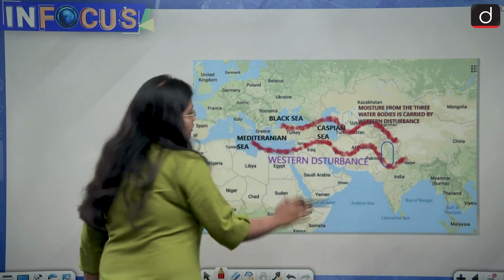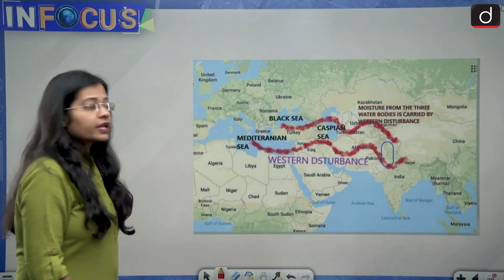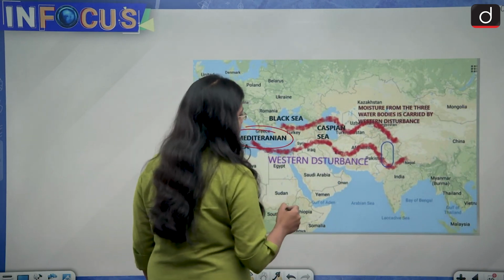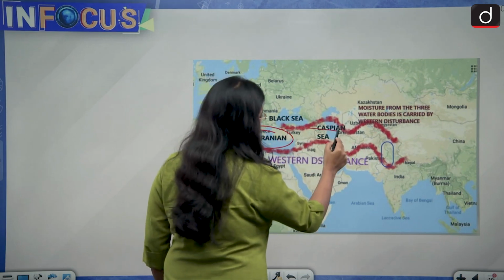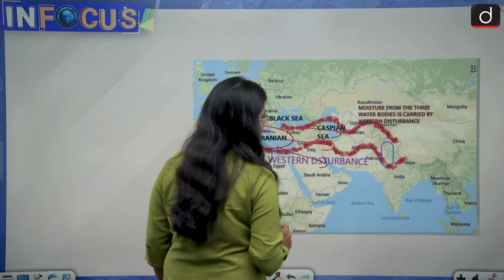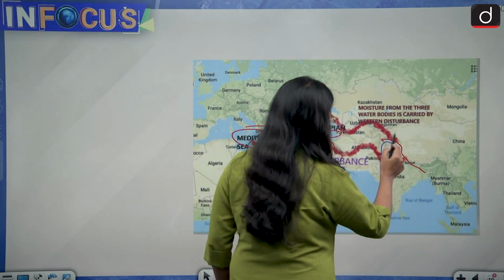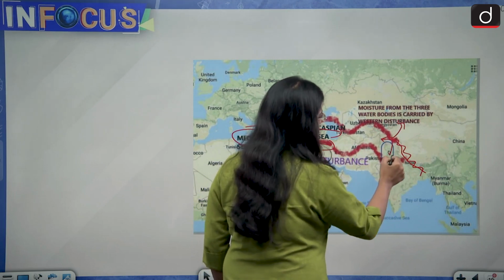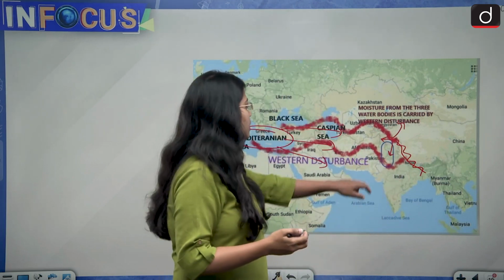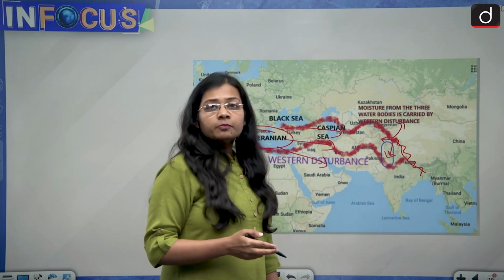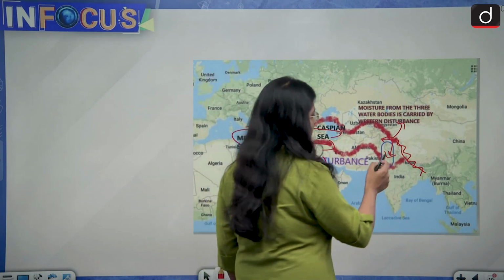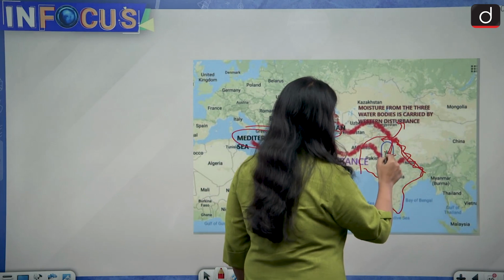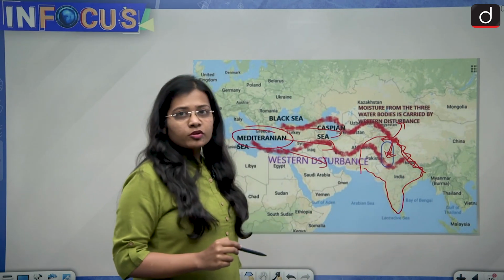See this map also, this will actually clearly tell you the direction. So this is the Mediterranean region, and from the Mediterranean region the western disturbances flow in the west to east direction, and this is India, and then they come in contact with the Himalayas and get bifurcated into 2 regions, and the southern part is what leads to the rainfall in India, because this part is responsible for the condensation process which leads to the precipitation process.